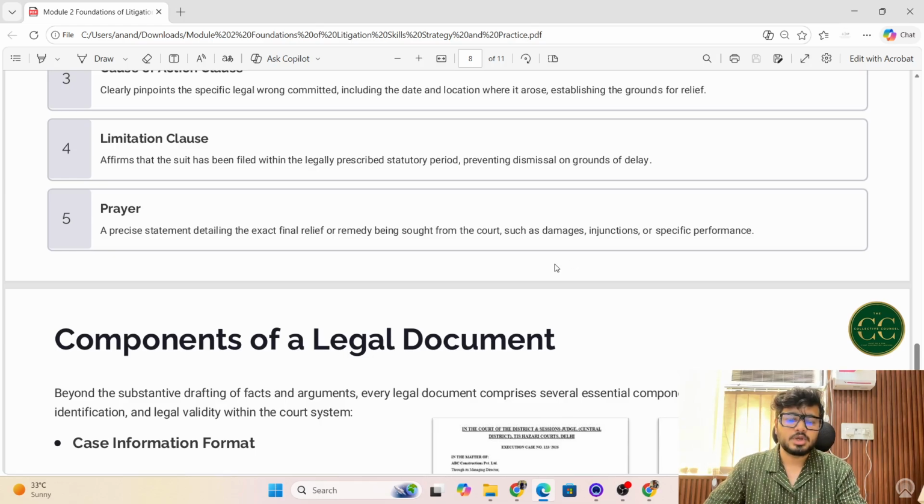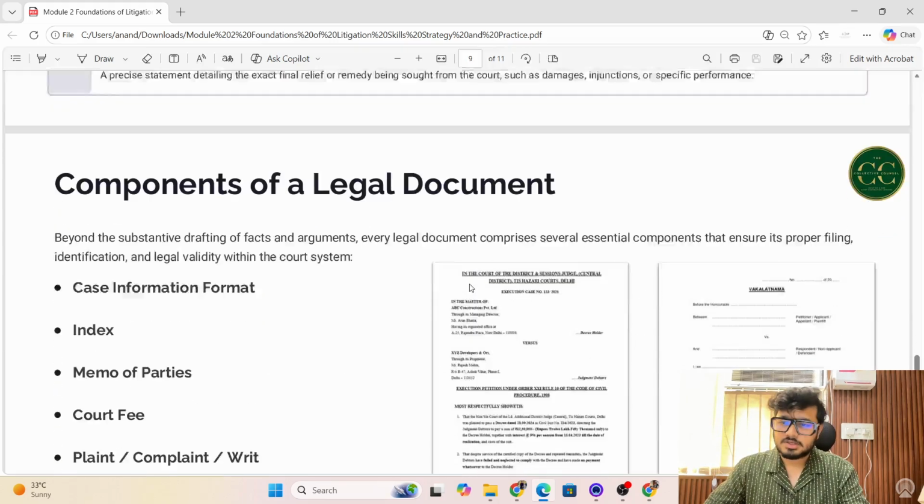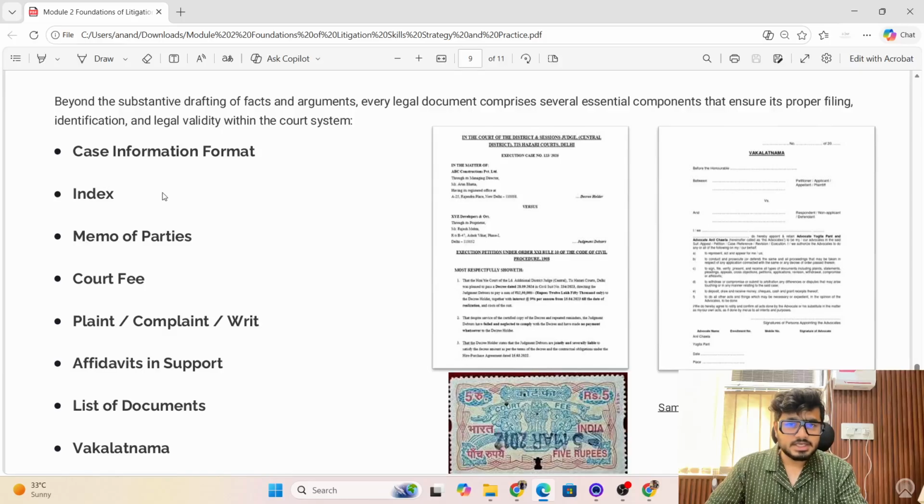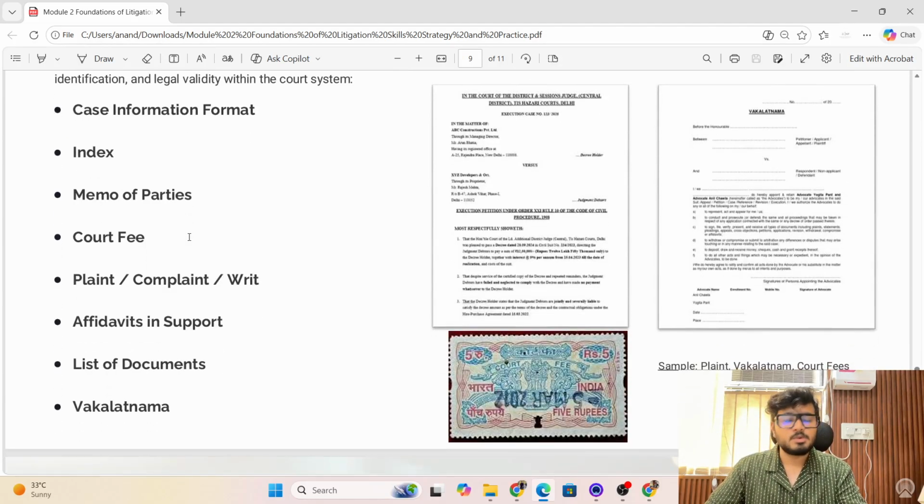I believe prayer is very common. What is your relief? Whatever you are asking before the court, you can put forth in the prayer clause. Now, the components of a legal document. First, the case information format, which is very important. You have to put forth the name of the parties, the addresses, and so on. Then comes the index part. Then the memo of parties. A memo of parties is nothing but a memorandum, or you can say a detail of the parties, their addresses, father's name, and so on. And then the court fee. The court fee is important in civil matters. Without the court fee, a suit may be dismissed.